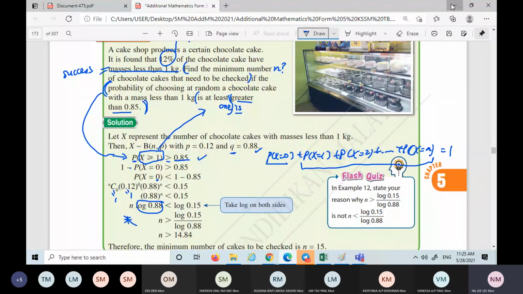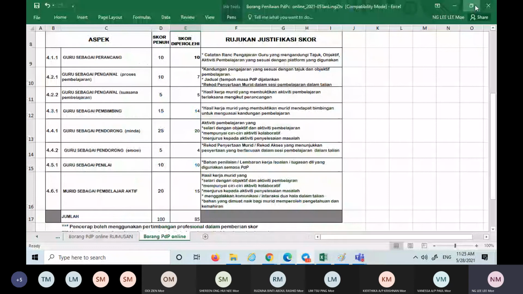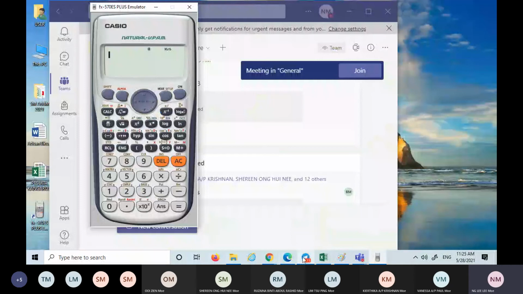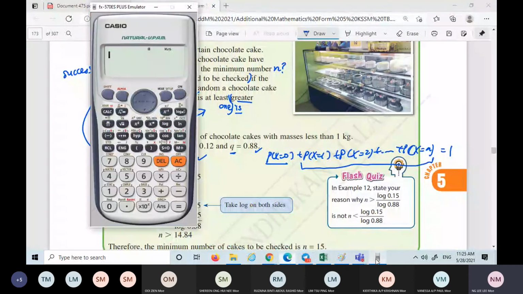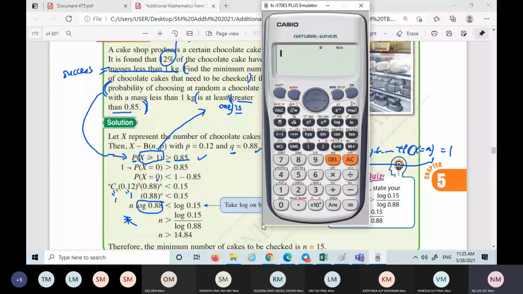Okay, wait, I call out my calculator. Okay, log 0.88.